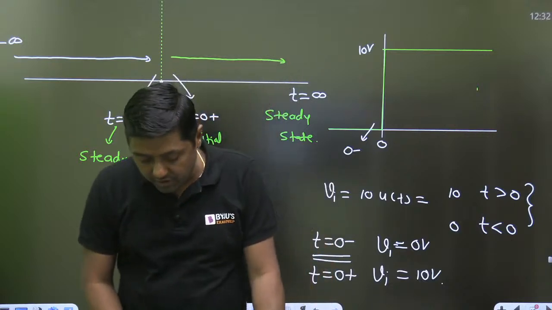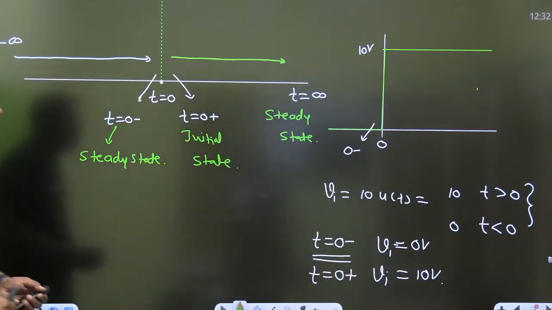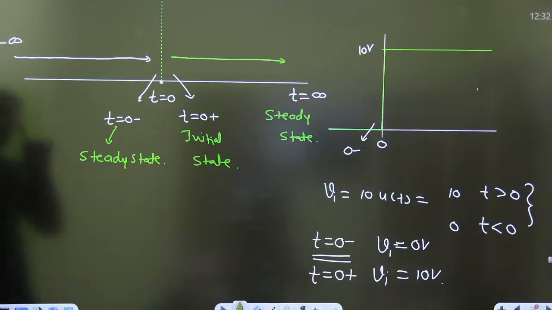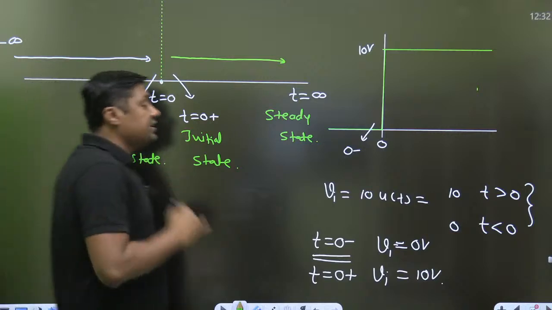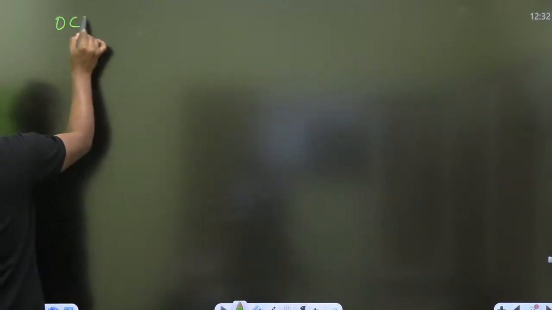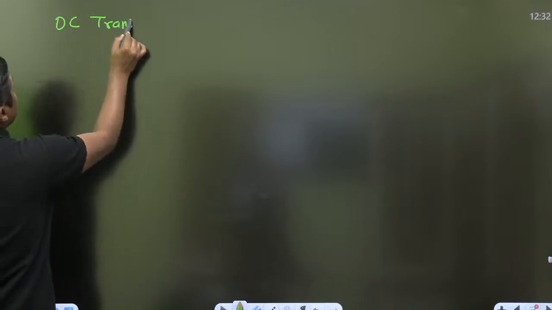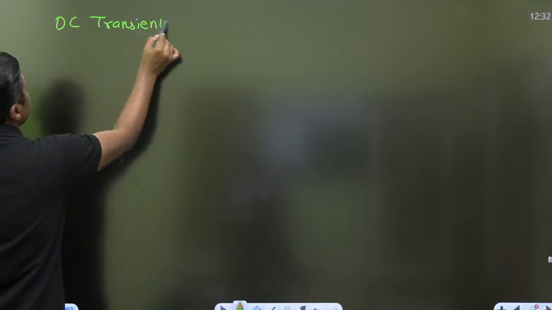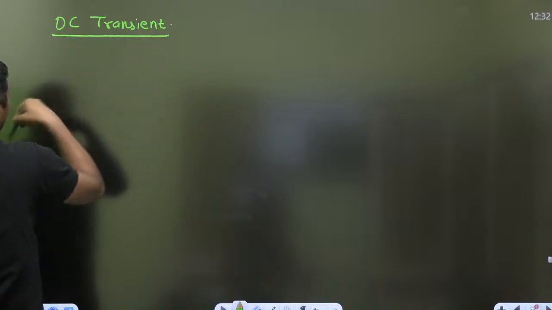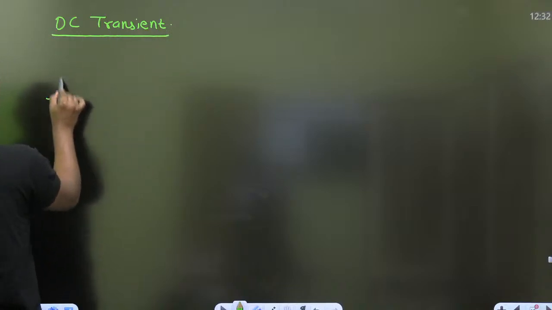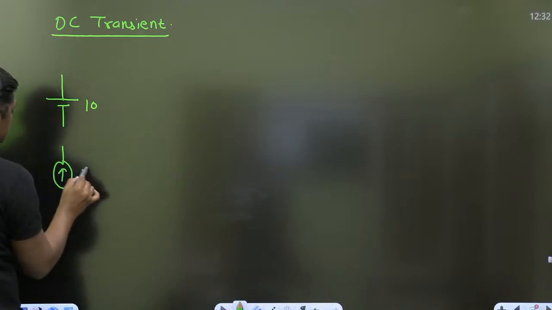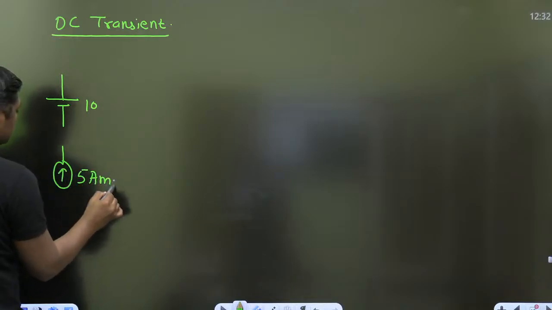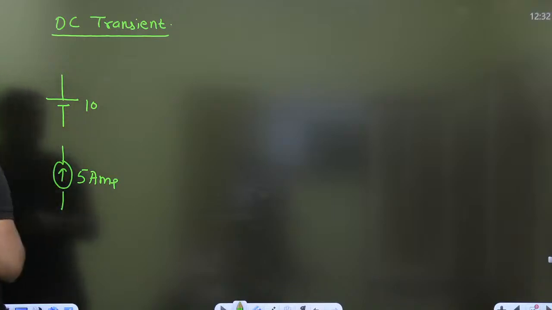Yes, we will get the idea by solving some questions. Now, what I want to say, I am going to teach you the DC transient. Under a DC transient, DC means we are giving the DC signal. We are providing a 10 volt battery or a constant current source. These are DC signals.